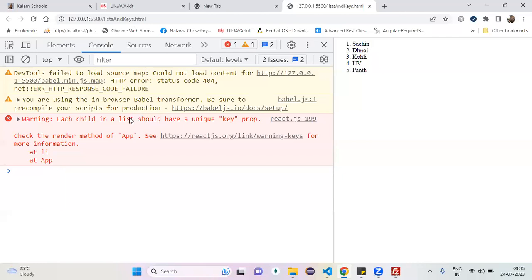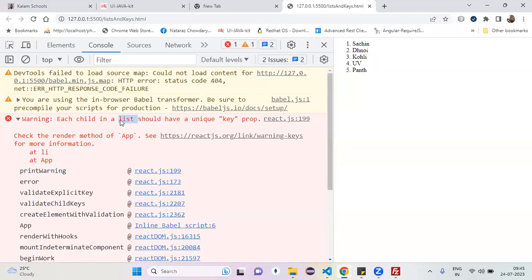Each child in the list means how many children are there? 5 LIs. Should have the unique key prop. There are multiple list items you prepare. Can you provide some unique identity for that particular item so that I can track? In future, to avoid duplicates and conflicts, I need one unique identity for each and every element.